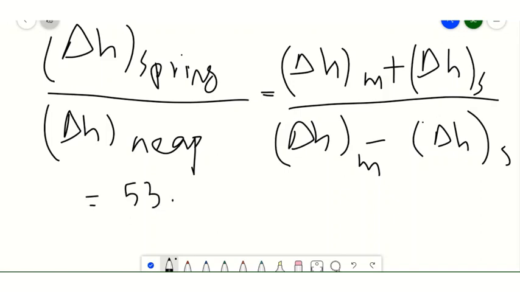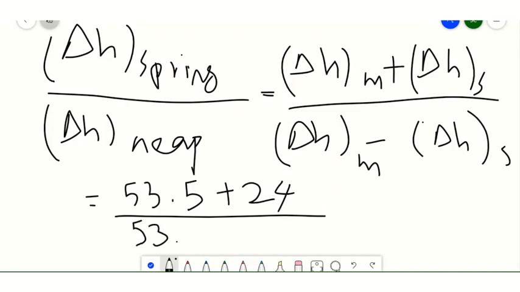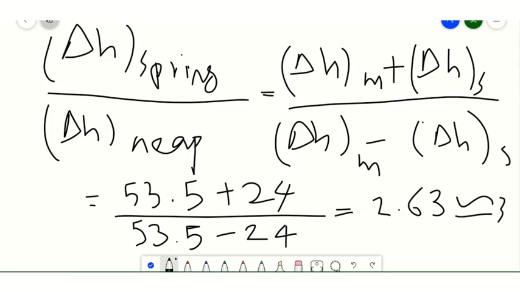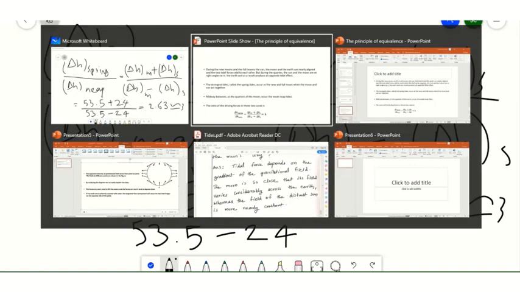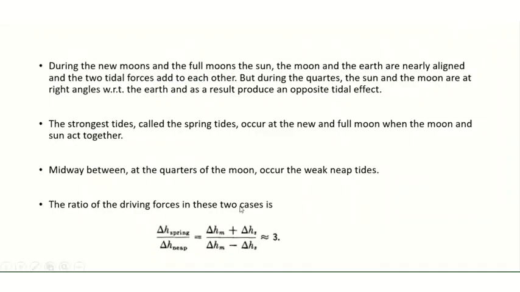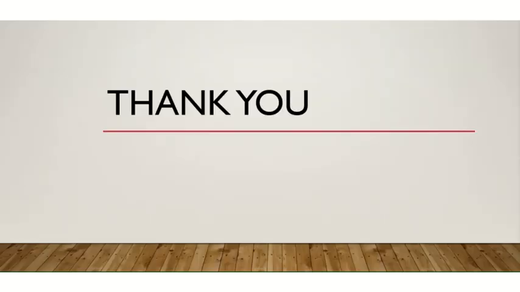We know that due to the moon it is 53.5 and due to the sun it is 24, so 53.5 plus 24 by 53.5 minus 24. The value comes approximately 2.63, which is approximately 3 in your text. That is the ratio of the driving forces between the two cases of delta H spring and delta H neap. So let's wind up for now.